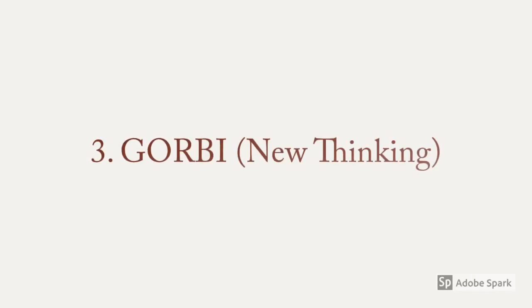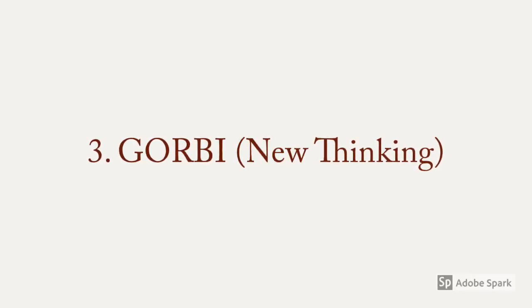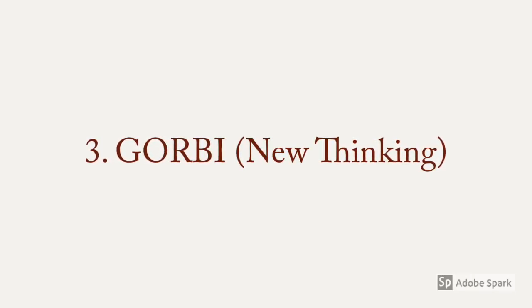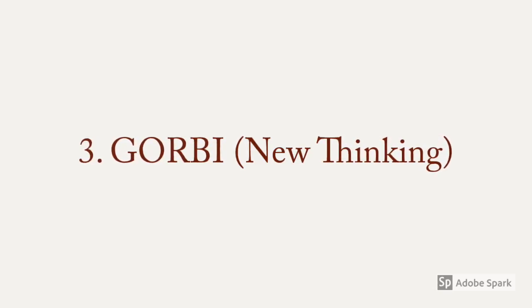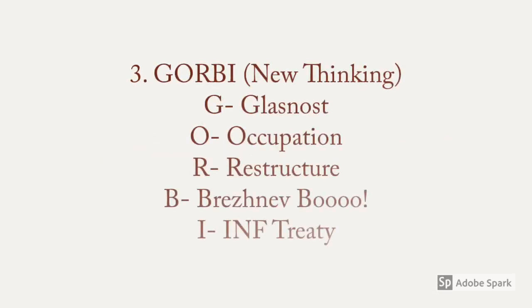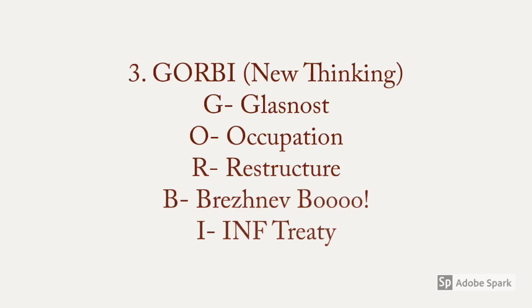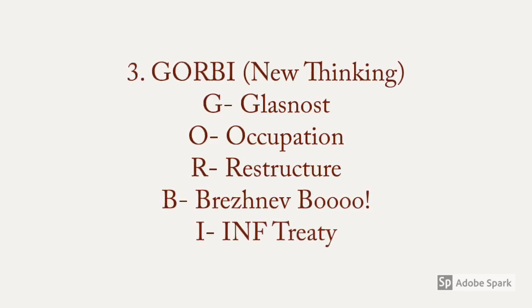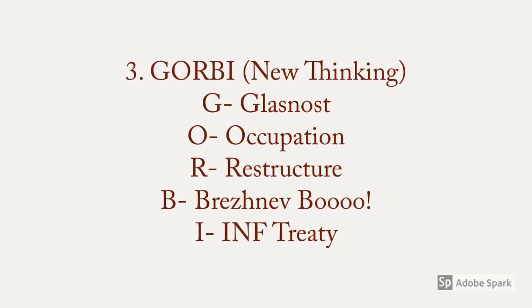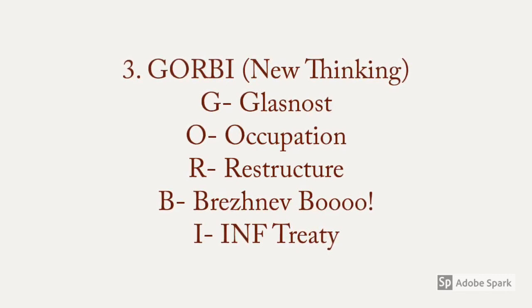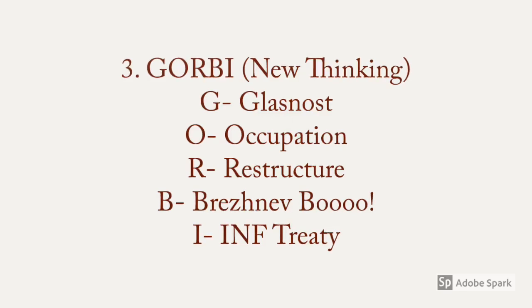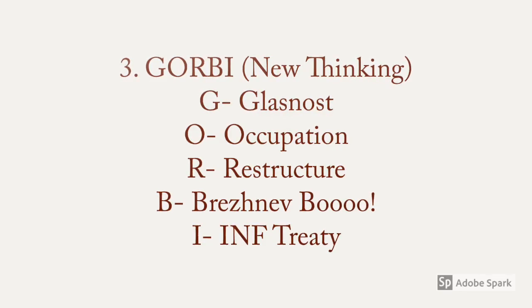The beginning of the end of the Cold War begins with Gorbachev and his new thinking, his new approach to the Soviet Union and relationships between the USA and the communist countries. For this sequence of events, we would use the acronym GORBY. G for Glasnost, open-mindedness. O, occupation of Afghanistan. R, restructuring or perestroika. B for Brezhnev. And I, the INF, the Intermediate Nuclear Force Treaty.